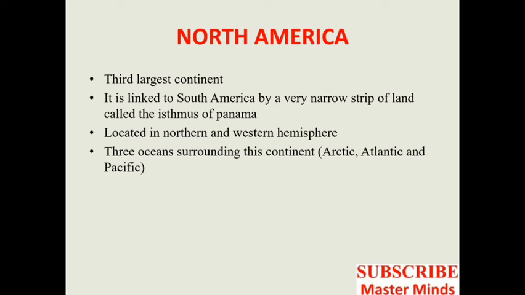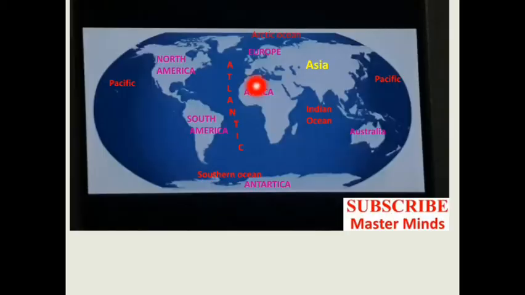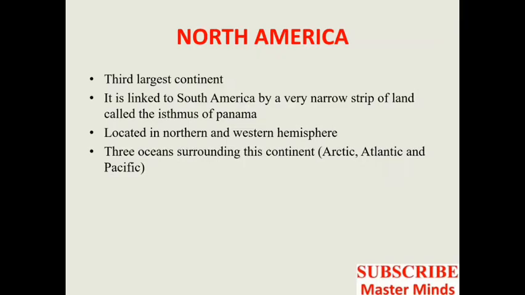And three oceans are surrounding this continent, such as Arctic Ocean, Atlantic Ocean and Pacific Ocean. This is North America, therefore the Atlantic Ocean is present on the western side, the Pacific Ocean is located on the eastern side, and the Arctic Ocean is present on the northern side.